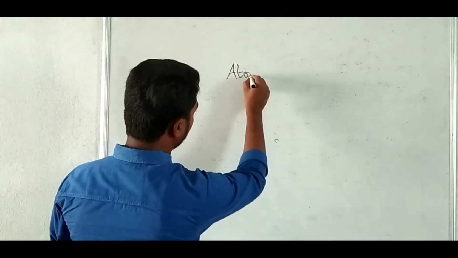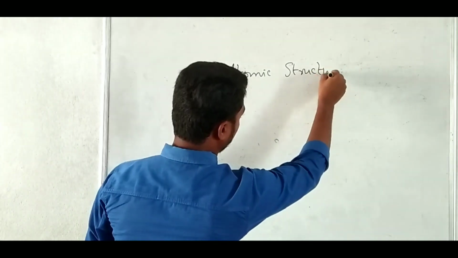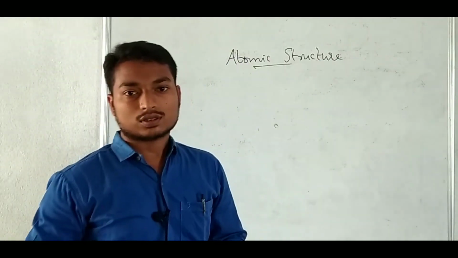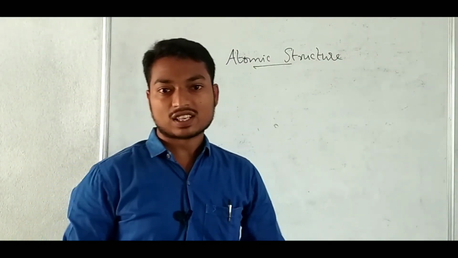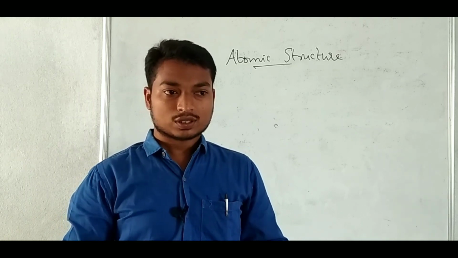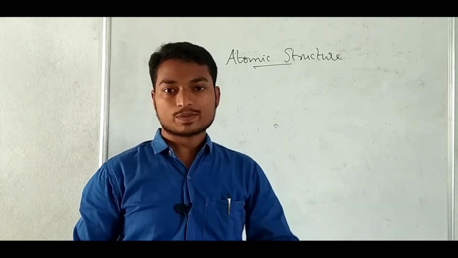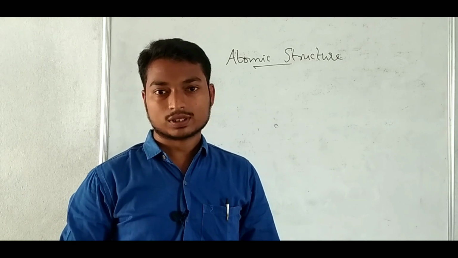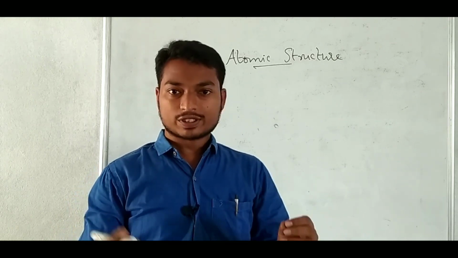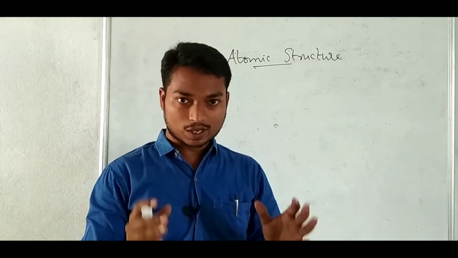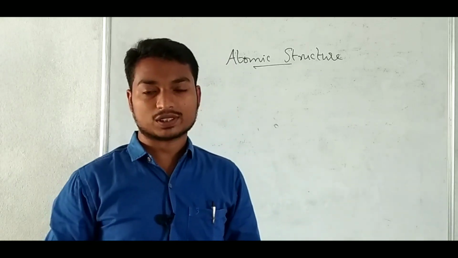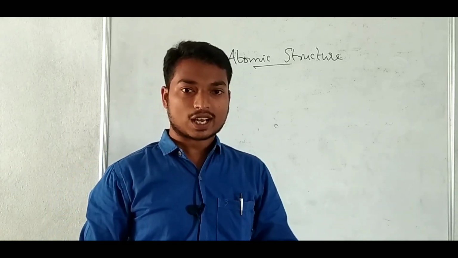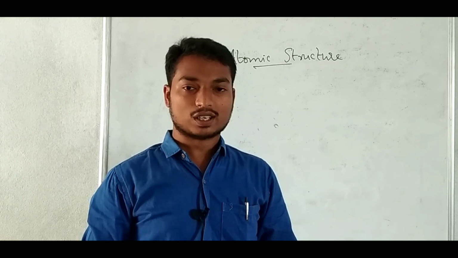Hi everybody. So today we are going to discuss atomic structure. That means the structure of the atom. In the universe, everything is made up of matter. Matter consists of very small particles. These small particles are called atoms. So finally we can say the ultimate particle of matter is called the atom.